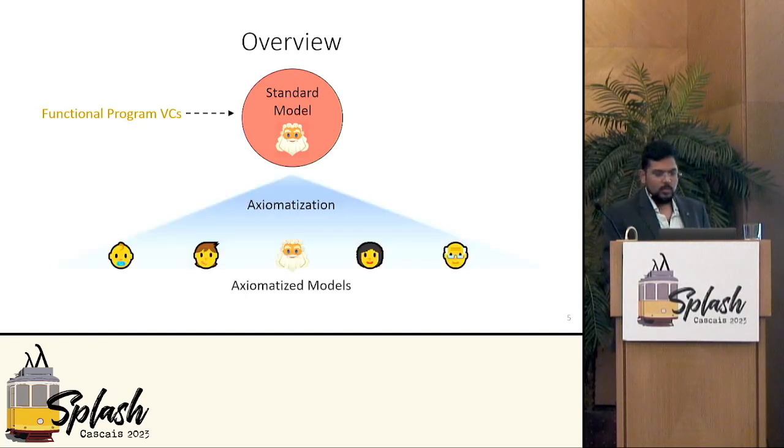In contrast, we can also consider the class of models obtained by axiomatizing each sort. So we have other people made in the image of Zeus. We can even give a complete axiomatization for each individual sort, like ADTs, sets, or integers, and consider the models of that combined axiomatization. The standard model is one such model, but there can be many other models that respect the axiomatization. And so in the context of lists, you can think of these other models as infinite lists for today. We'll see an example of this later.